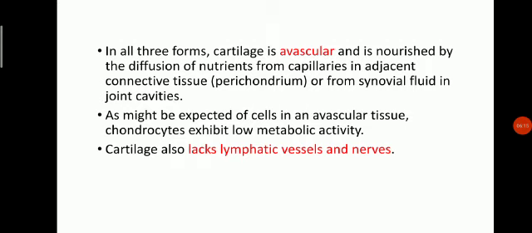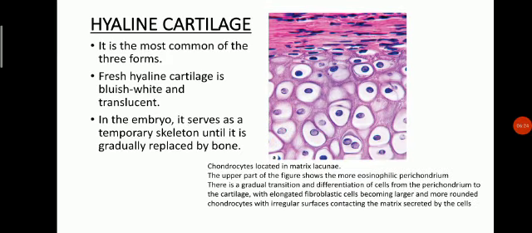Cartilage also lacks lymphatic vessels and nerves. Hyaline cartilage is the most common of the three forms. Fresh hyaline cartilage is bluish white and translucent. In the embryo, it serves as a temporary skeleton until it is gradually replaced by bone.